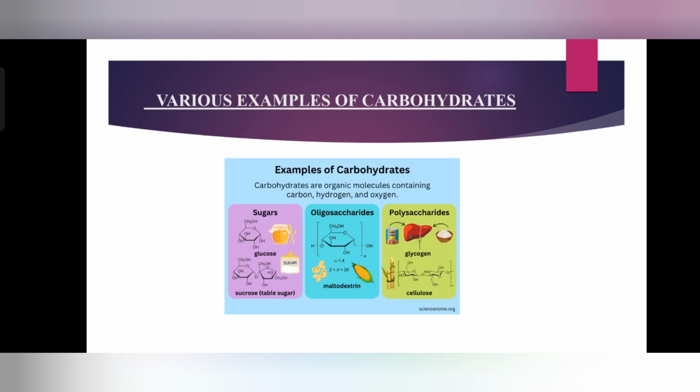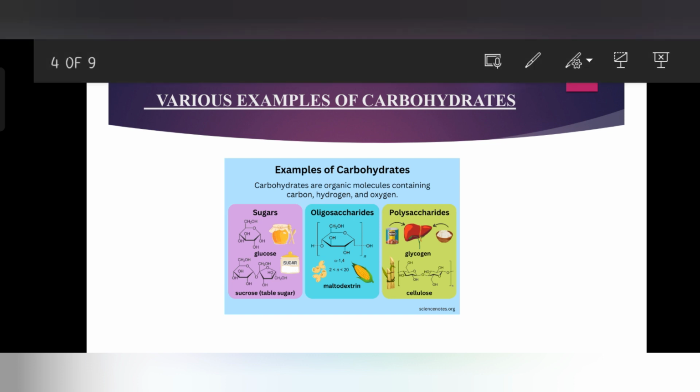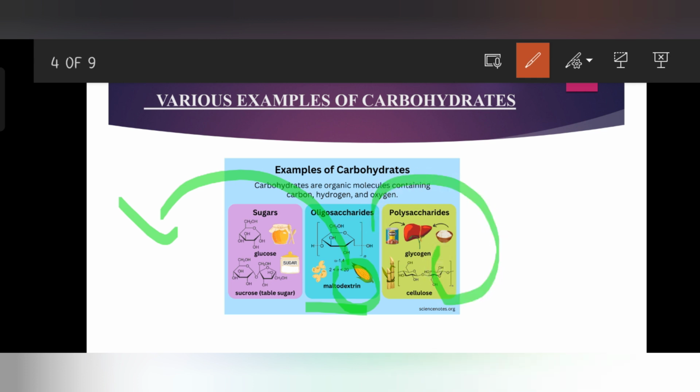Among oligosaccharides, as I told you in the previous slide, this is malt sugar, obtained from maize. Next, polysaccharides like glycogen, rice, sugarcane, and cellulose present in plants. Carbohydrates are organic molecules containing carbon, hydrogen and oxygen.